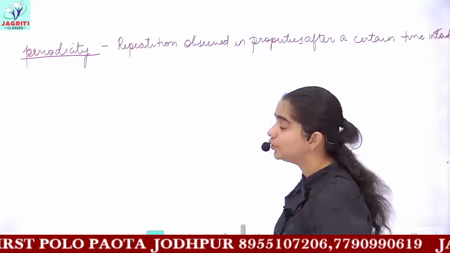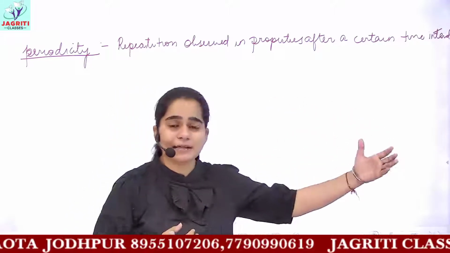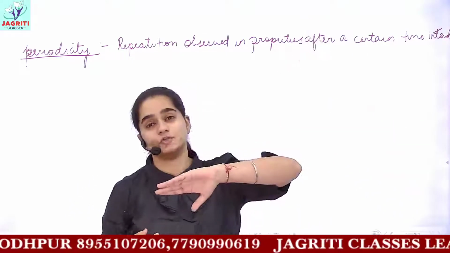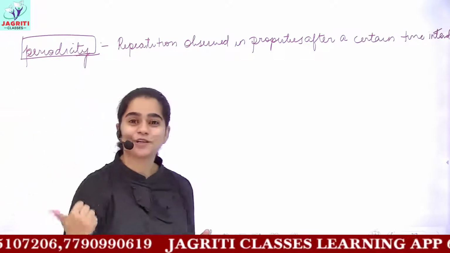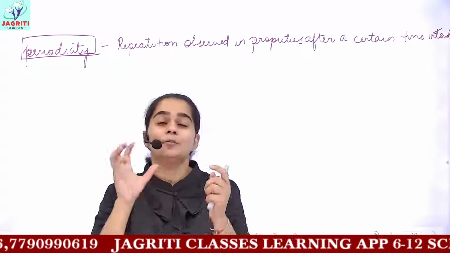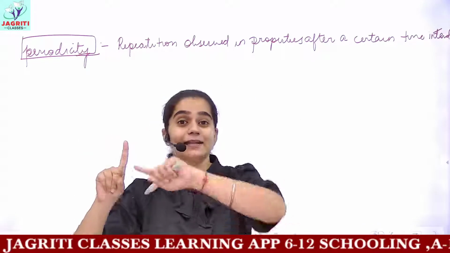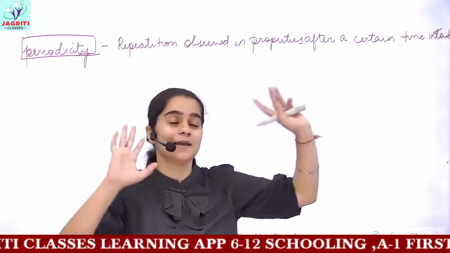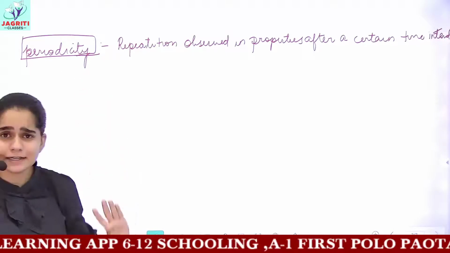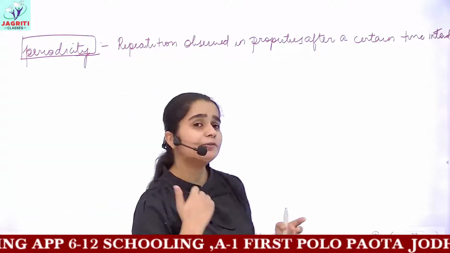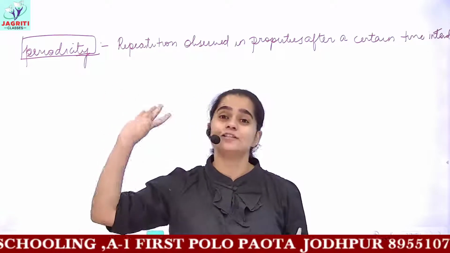So periodicity means that if you observe any next element has a similar property to the first one. This periodicity was also explained in Newland's law of octaves, but he said that properties repeat after every 7 elements. That is, the first element and the 8th element will have the same properties. But here Mendeleev only gave the term periodicity. He did not explain after how many elements periodicity would be observed. That was in the case of Newland only.